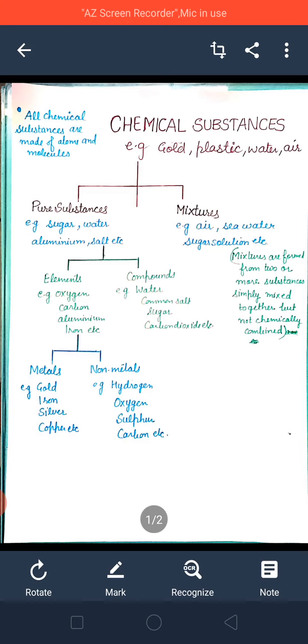Okay beta. And tomorrow you have to prepare one project. In that project the topic is COVID-19, and you have to make a project on COVID-19. How you have to make the project? You have to take A4 sheets.